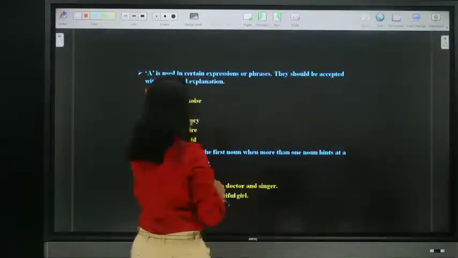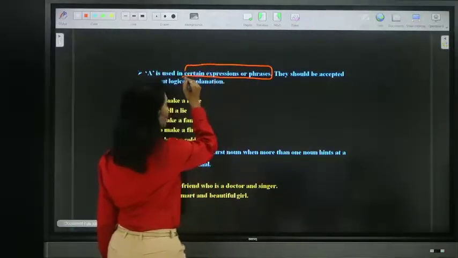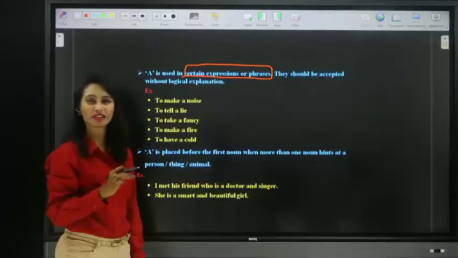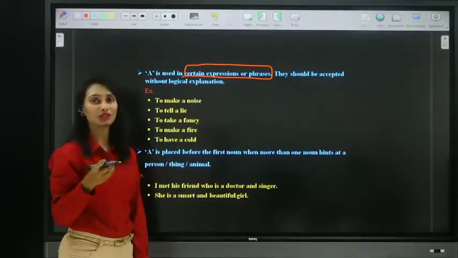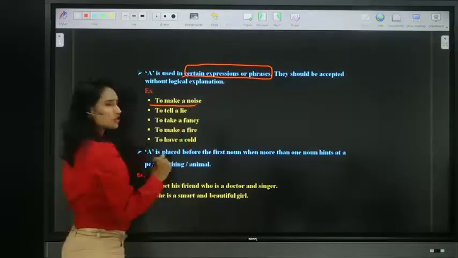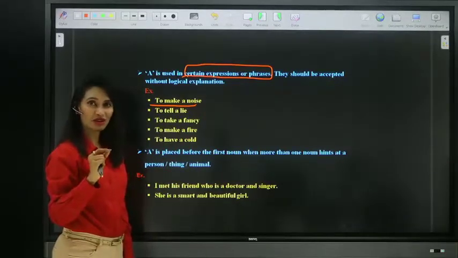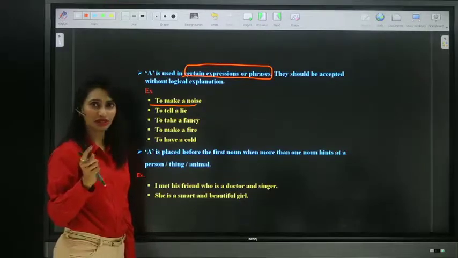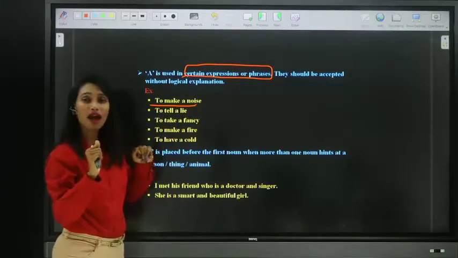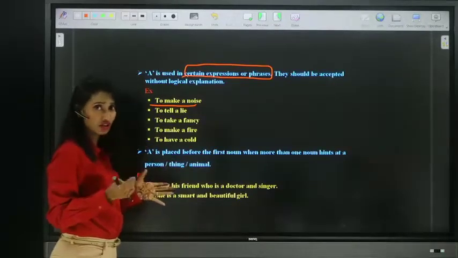And moving on to the other one, we also use article A before certain expressions or phrases. And remember, there is no hard and fast rule why we should use it. They must be used in such a way without any logical explanation. They are to make a noise. Don't make a noise. We say a noise. Noise, can we count? No. Is it singular or plural? We cannot count it. So it is singular. But we use the uncountable noun, but still we use it. Why? No particular explanation. We have to use it as it is. It's a general common expression.